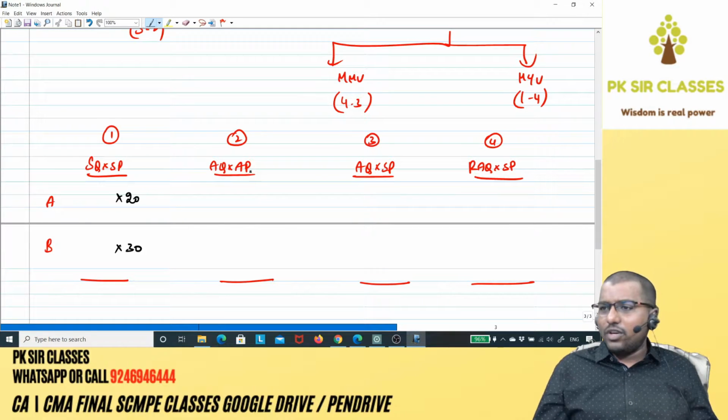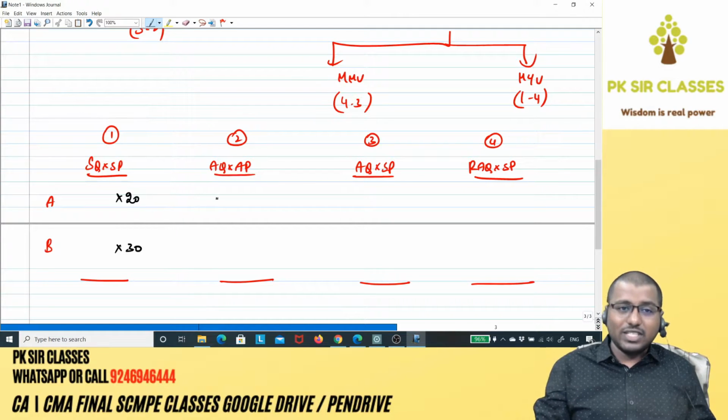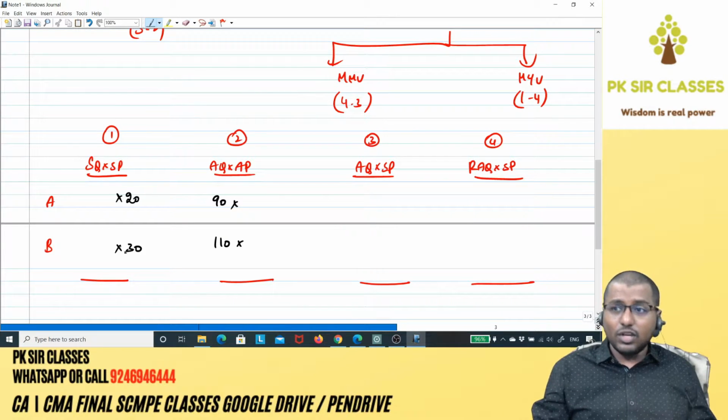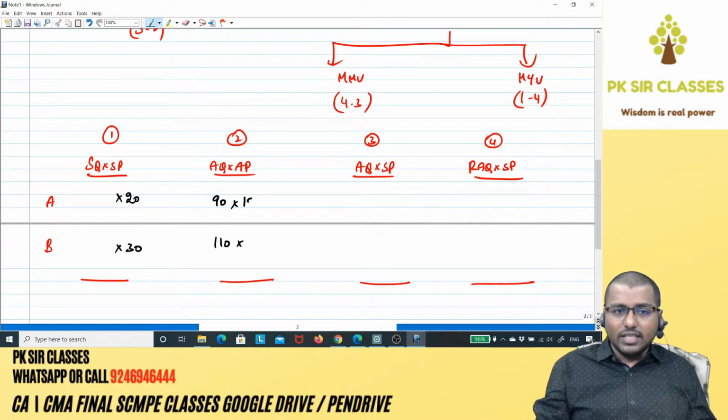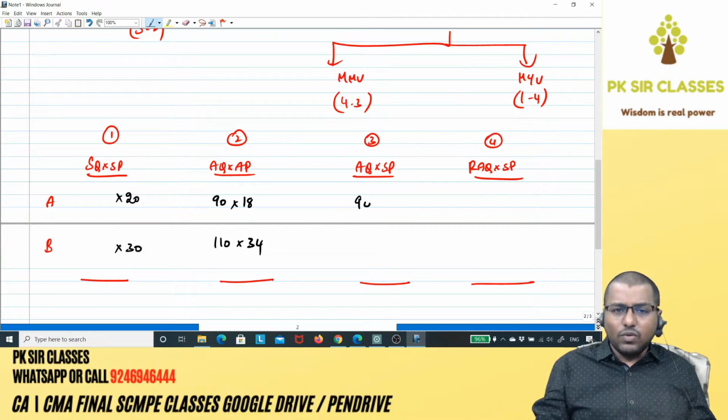Now coming to AQ into AP. What is AQ? Actual quantity consumed for actual output. Is it given in the question? Yes, which is 90 and 110 for A and B. Into actual price per kg. Is it given in the question? Yes. For A it is 18, for B it is 34. Done. Actual quantity we know, 90 and 110. Standard price also we know, which is 20 and 30.